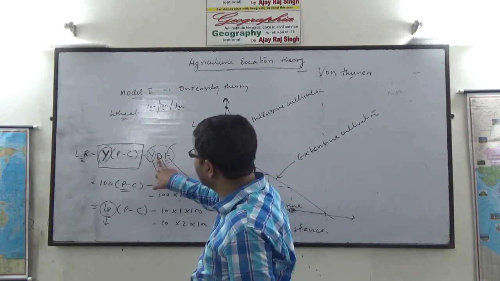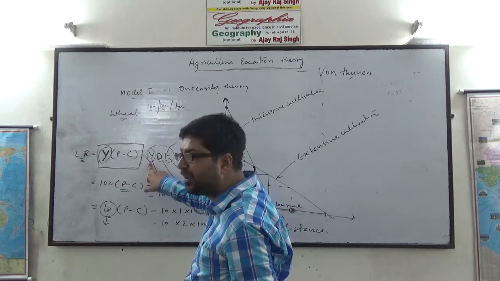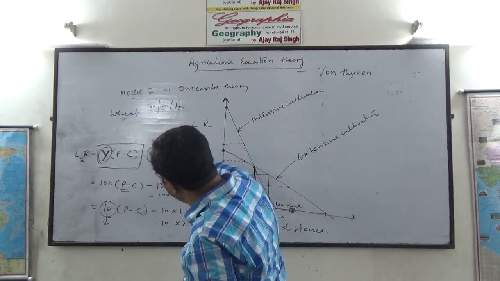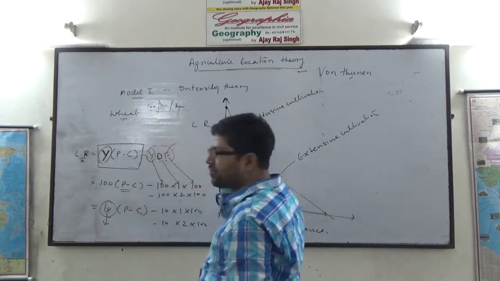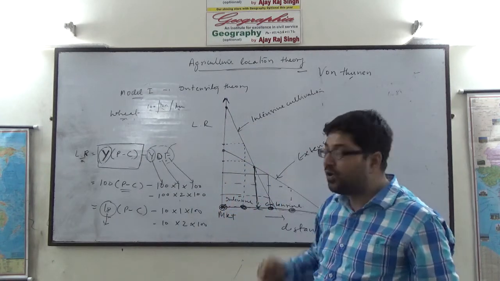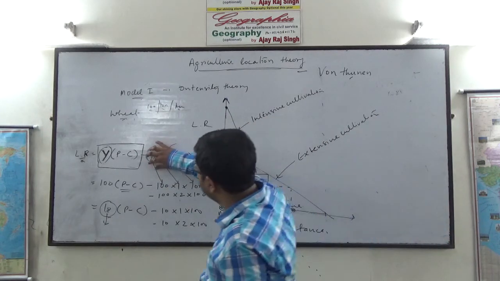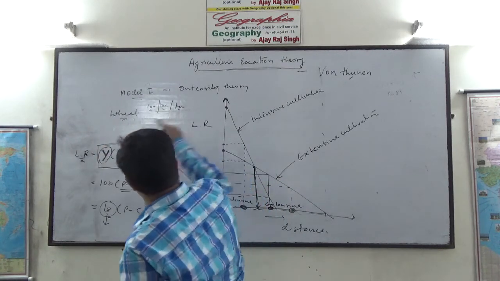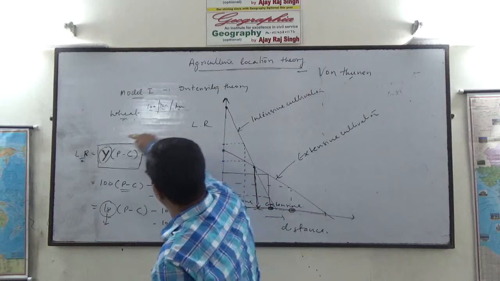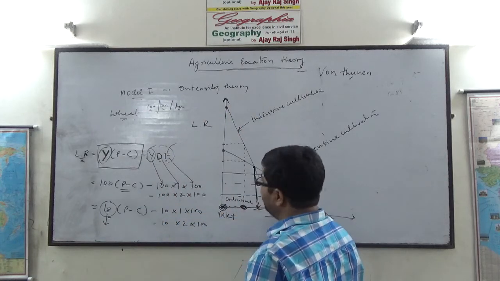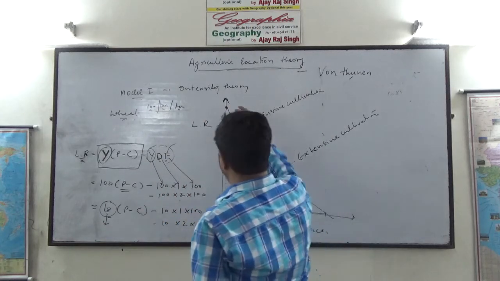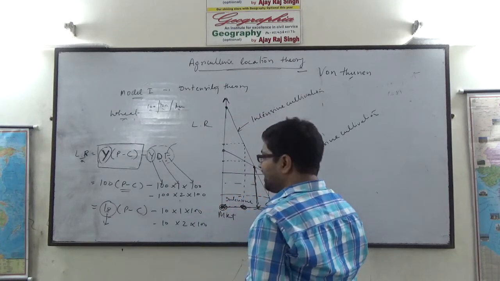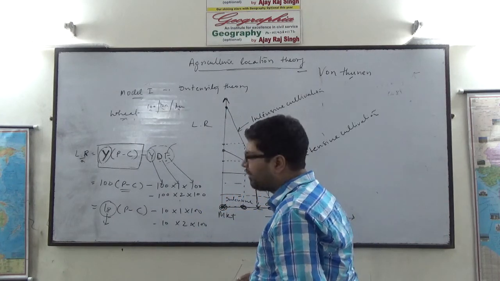As the distance increases and if yield continues to be high, this total transportation cost increases very rapidly. When this happens, the overall locational rent will decrease very rapidly. As a result, it will no more be profitable.